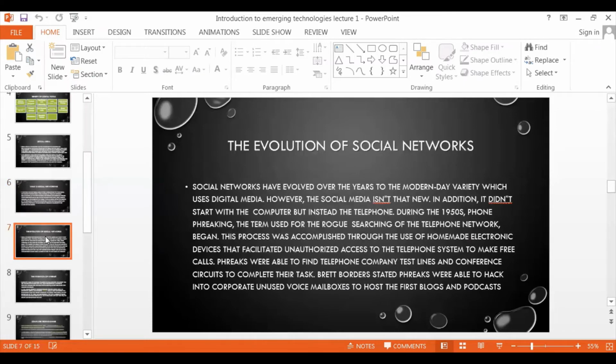The evolution of social networks: how social networks came into being and how they modified with time and came into the present form. Social networks have evolved over the years to the modern day variety which uses digital media.